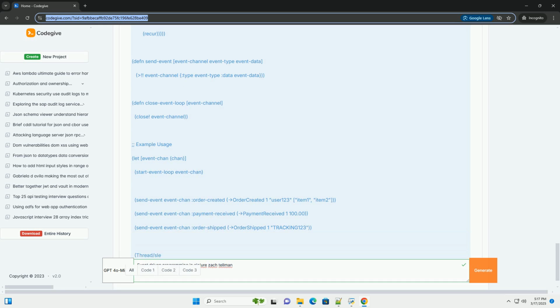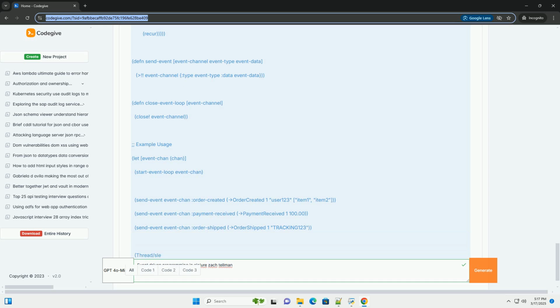In a real application, this would contain the logic to process the event. 3. Start event loop: this function launches a go loop, a lightweight thread in Clojure. It continuously reads events from the event channel and executes the handler function for each event. The loop continues until the channel is closed. 4. Send event: puts an event onto the event channel. The first is a blocking put operation, for simplicity in this example. The other is the non-blocking version, which would be preferable in a real system. 5. Close event loop: closes the event channel, which signals the go loop to exit gracefully.